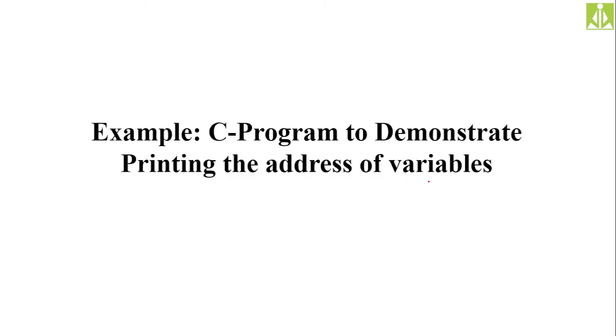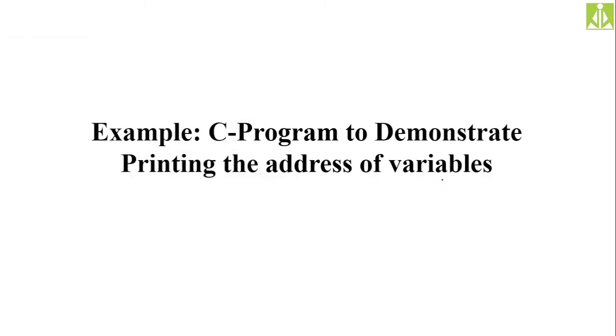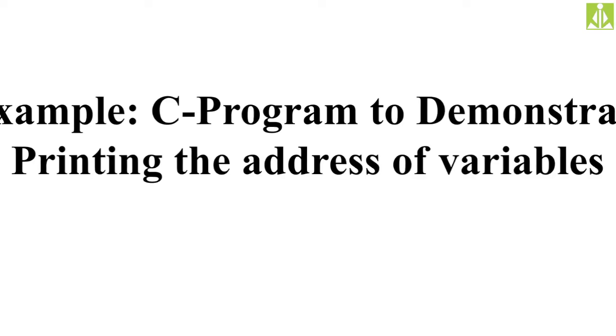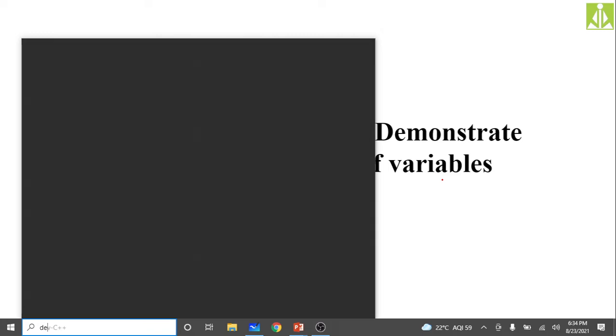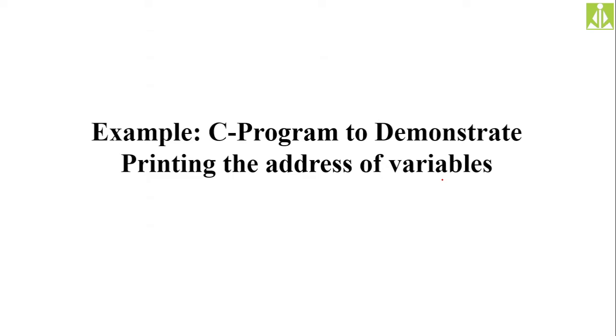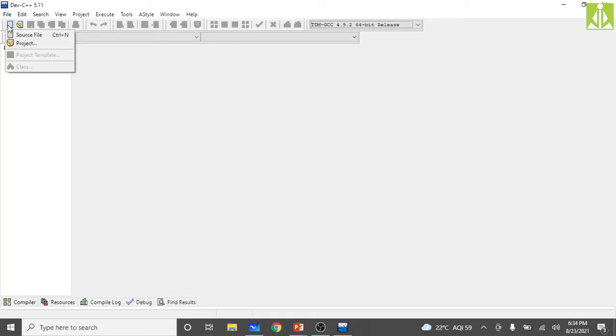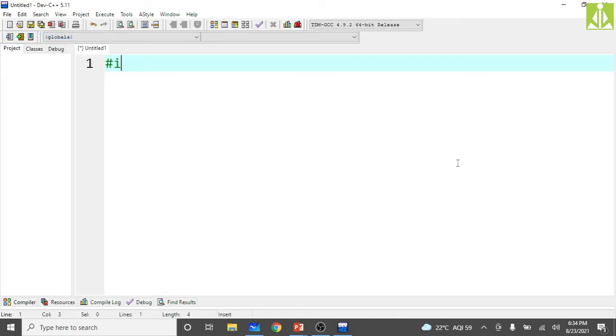So we will do a simple demonstration where I will create a variable and print the address of that variable. For that, just go to your Dev C++. It is not open, so let me open Dev C++. This is my Dev C++. Take a new file, source, and just start writing the program.